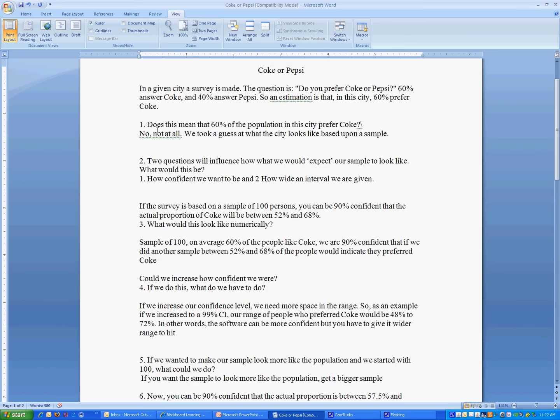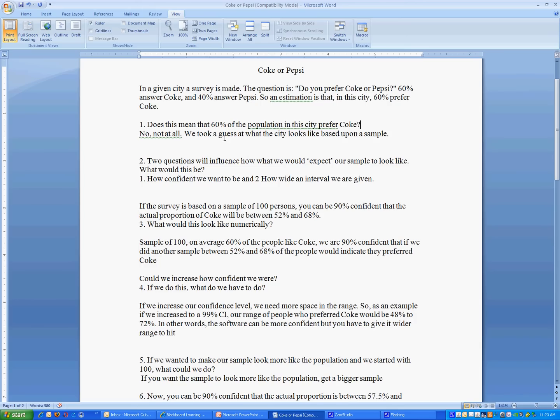So the first question asks us, does that mean that 60% of the population of the city prefer Coke? No, it doesn't. All we did was we took a guess of what the city looks like based upon this small sample. So we don't really know for sure whether or not that's true. The only way we know is if we actually surveyed every single person in the city, which is not cost effective. There's no point in doing that.